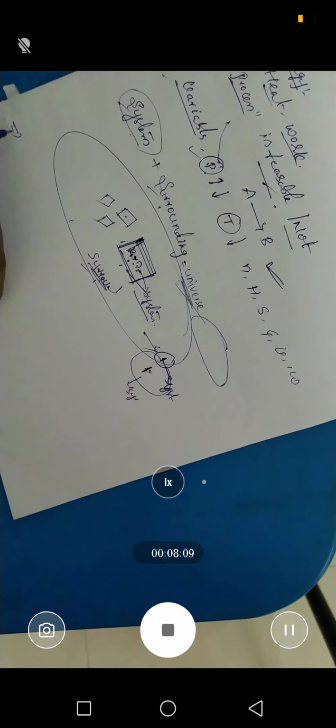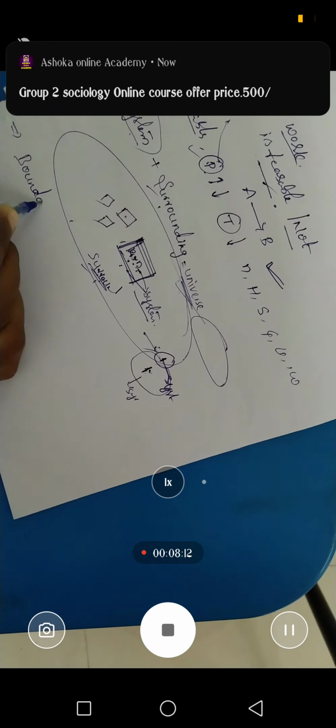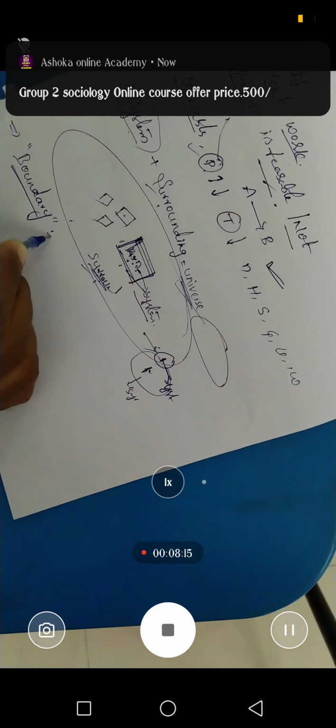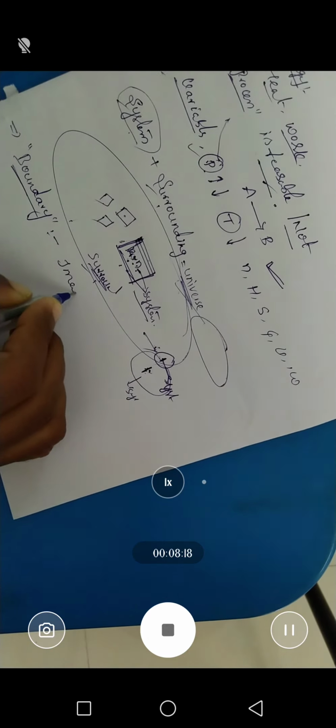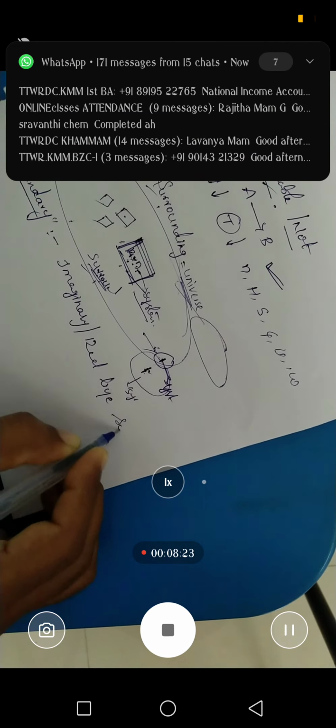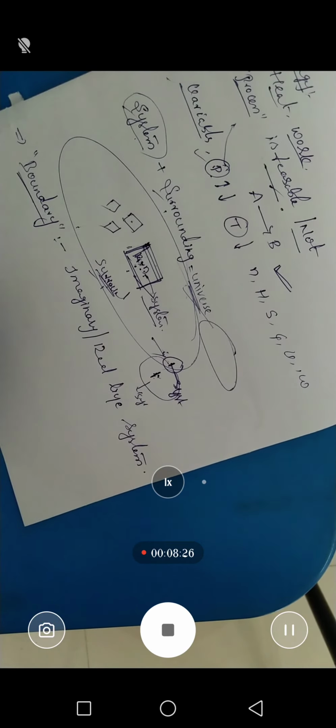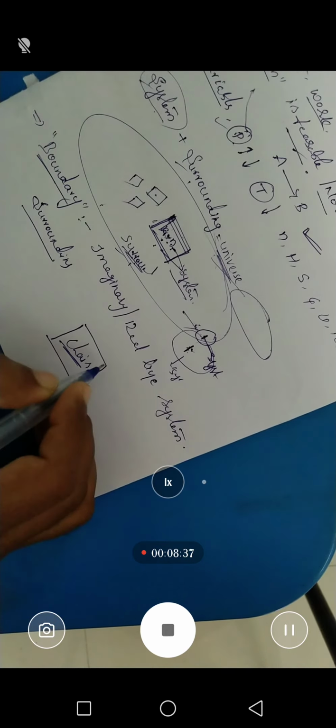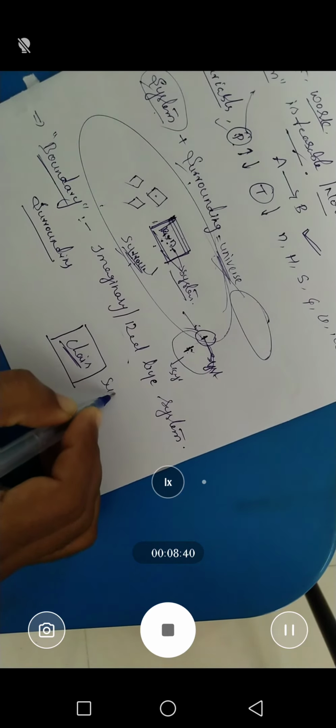Next we are talking about the boundary. What does boundary mean? There may be an imaginary line, or it may be a real line, between the system and surrounding. Say we are talking about a particular chair. The chair is our system, and the total universe is the surrounding. This is the boundary. We differentiate the chair, the system, from the surrounding with the help of the boundary only.